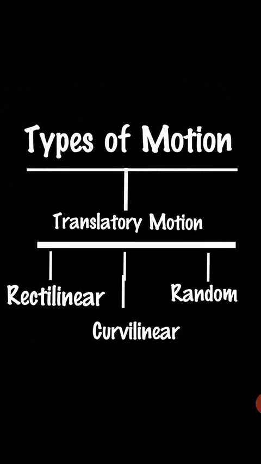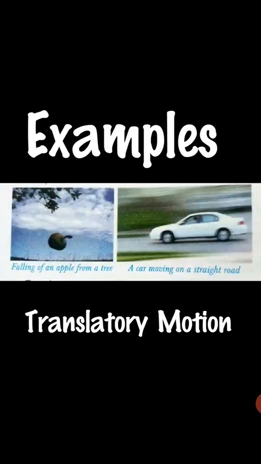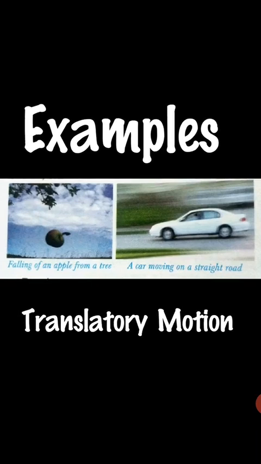So, first of all, let me teach you the concept of translatory motion. Remember that whenever you see any body moving along a straight line or curved path without any rotation, we call such a motion a translatory motion. Translatory motion means that the body translates every point throughout its motion. We can also say that each and every particle of the body moves parallel to each other across its motion. As you can see here, examples of translatory motion: falling of an apple from a tree, a car moving on a straight road.